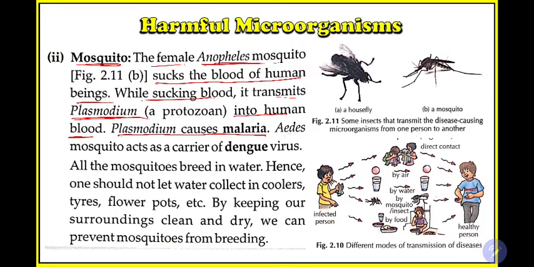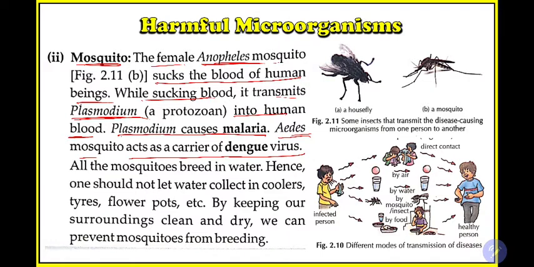There are others, like the Aedes mosquito, which acts as a carrier of the dengue virus. You also know the dengue disease. So who causes this? The Aedes mosquito carries the dengue virus, and whenever it bites you, it leaves this virus in your body, and ultimately you will get affected by dengue. So how to be safe from this?